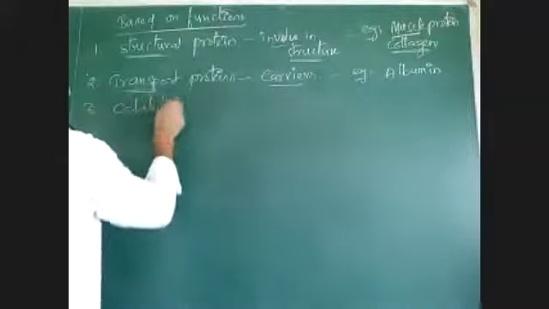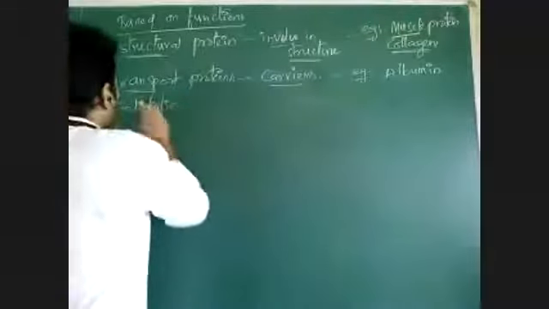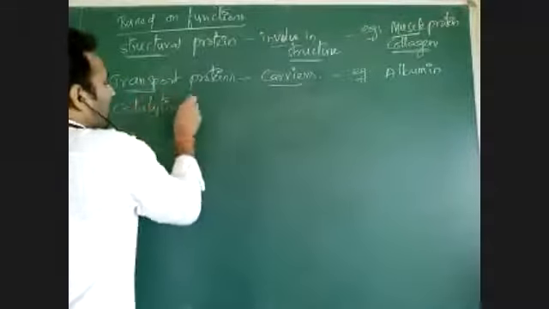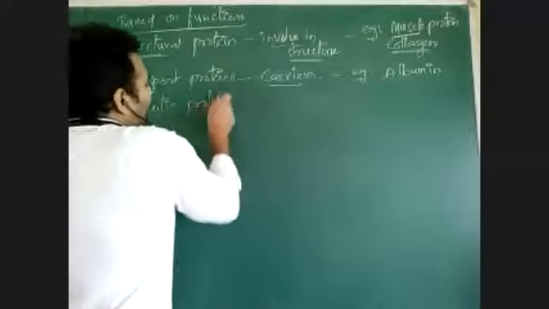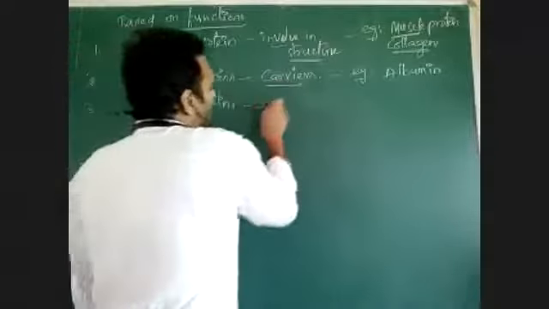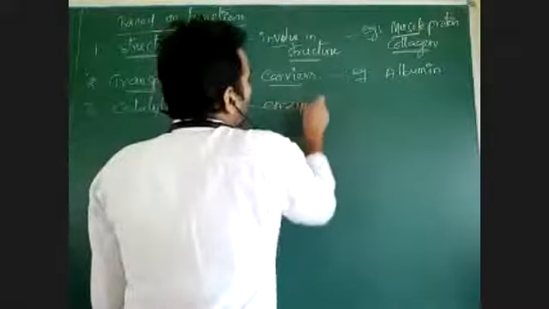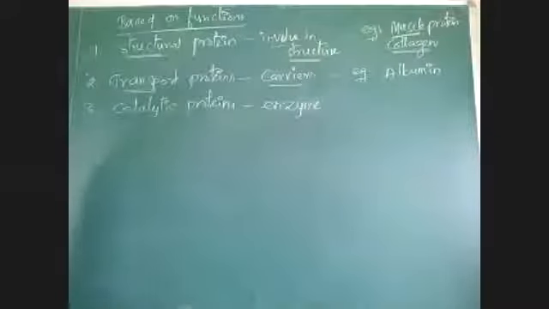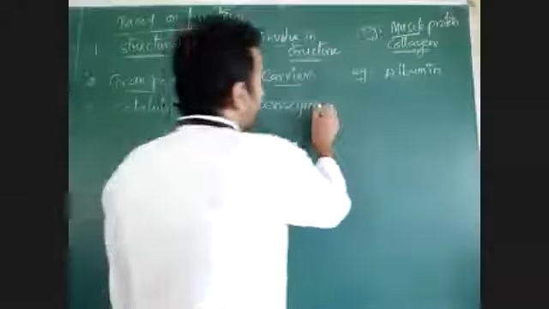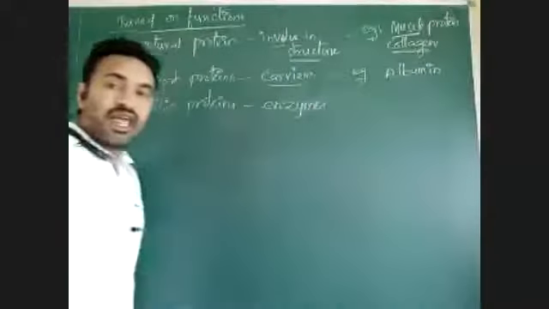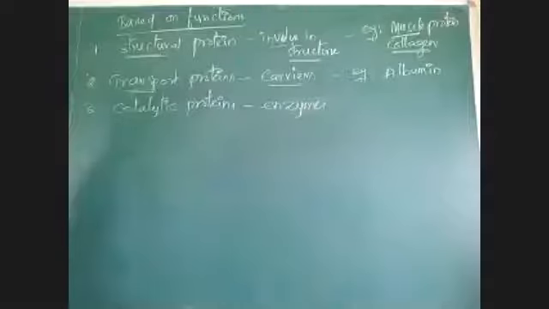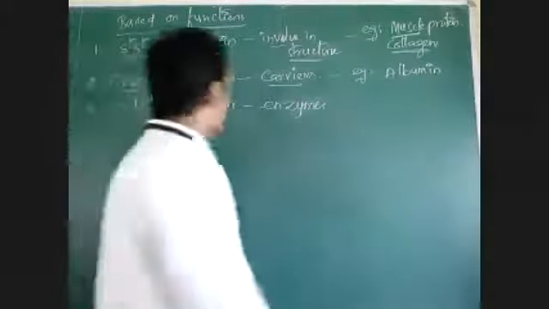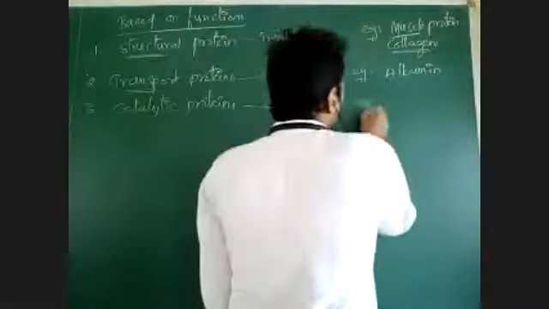Third one, catalytic protein. Catalytic proteins are the proteins which work as enzymes. Some proteins are involved in reactions and they function as enzymes. So the proteins which are involved in metabolism and which are acting as enzymes are called catalytic proteins.